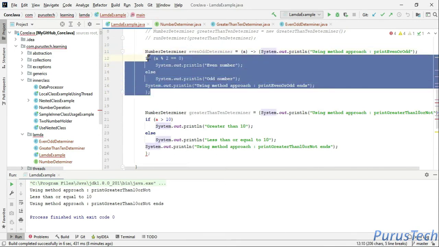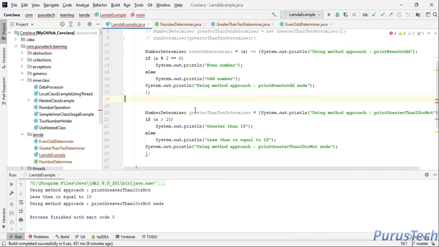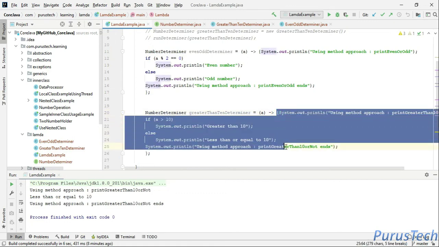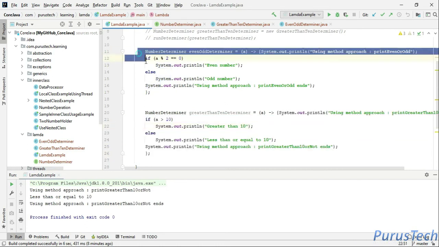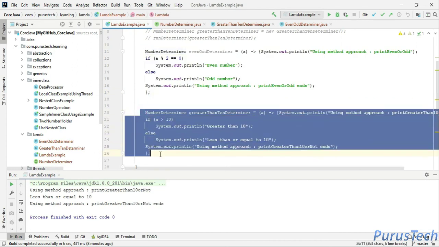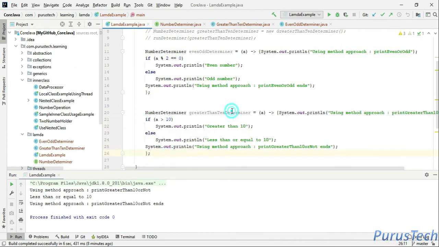So now this has become a lambda expression. The same goes here: parenthesis start, and I take an argument here, a. And what is the logic for this method? I have taken this logic, this particular implementation. So these two are different behaviors, and the logic is assigned to a variable which is of type functional interface. Now in case of single line logic, you have an option to remove these curly braces.